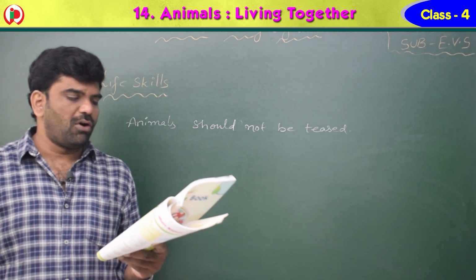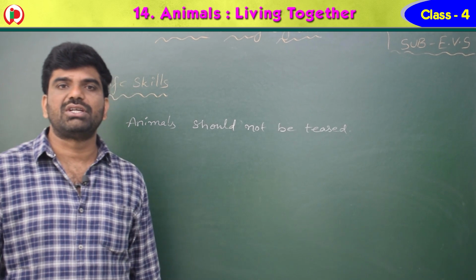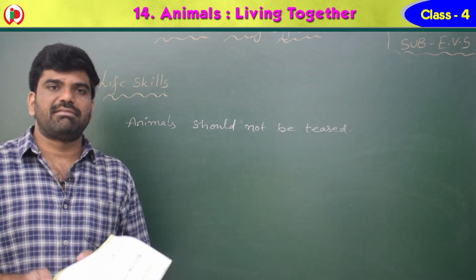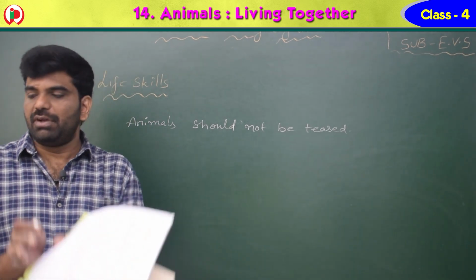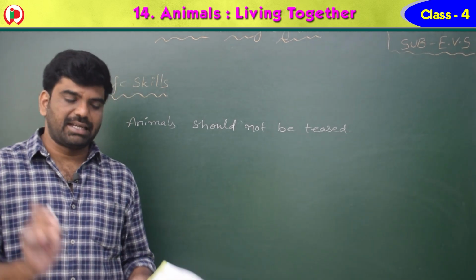We should keep a bowl filled with water outside our house for the birds. This is a very good thing, children. Birds need water. If you keep a bowl of water outside our house, they will come and drink and leave.